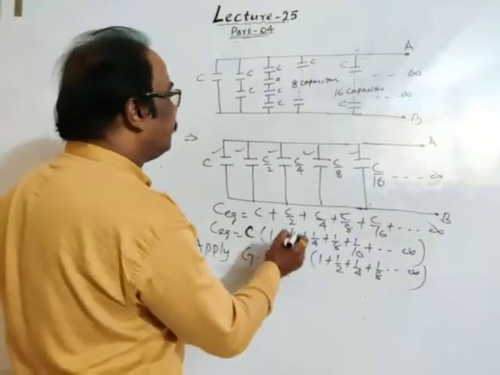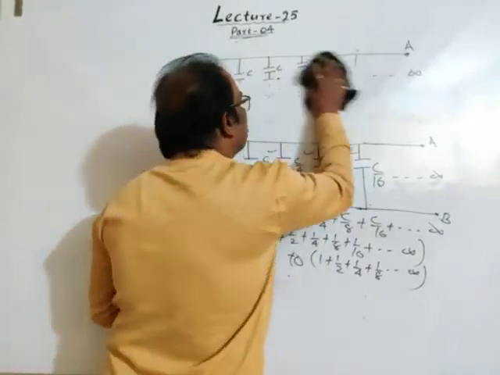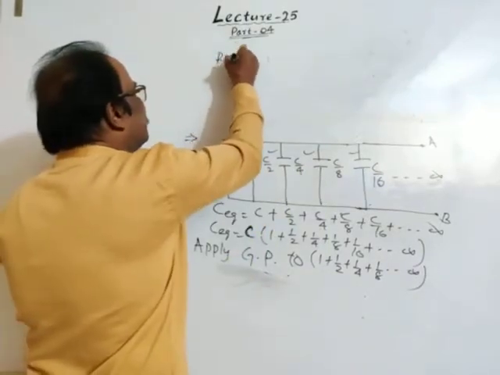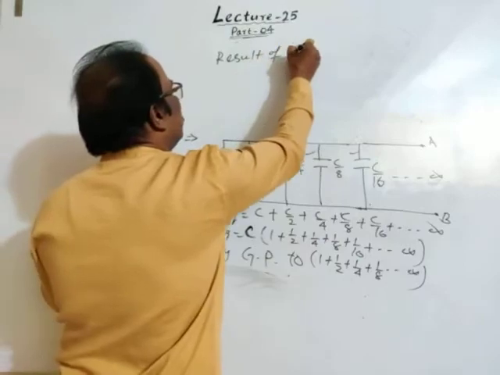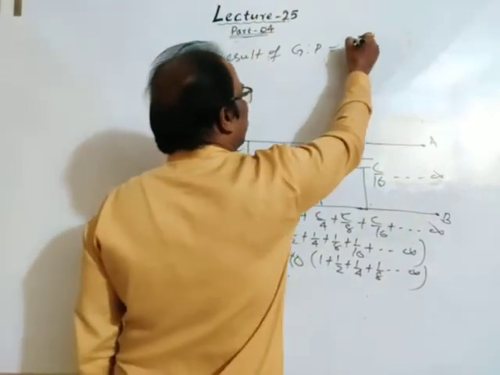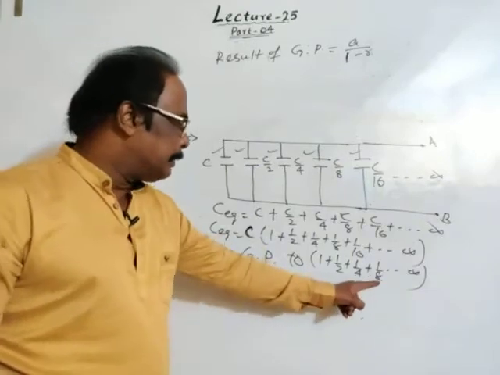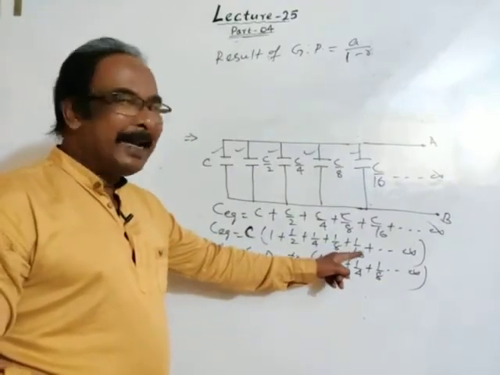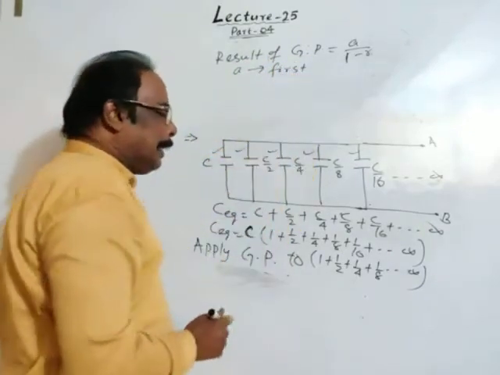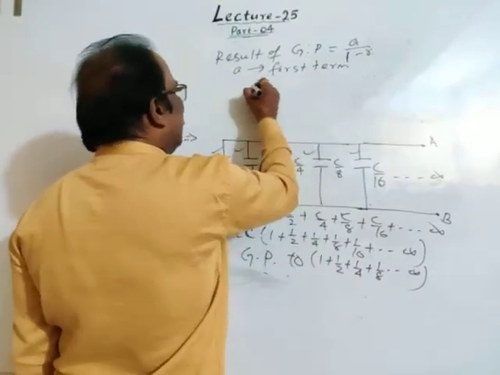I may erase the first diagram now. This is the question, we may erase it. Then you know the result of GP. What is the formula you know? The sum equals A by 1 minus R. We are applying GP to the terms inside the bracket. A is the first term, so A is equal to 1.